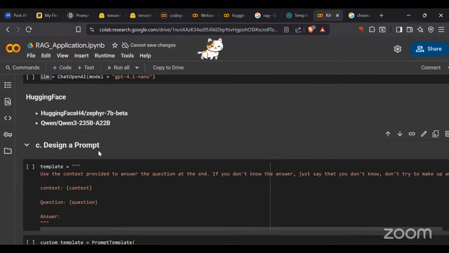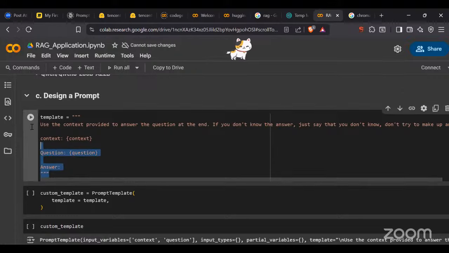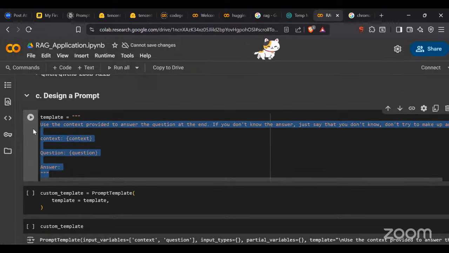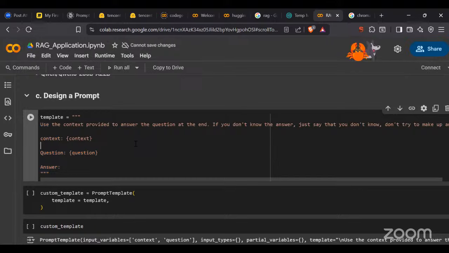Then after that, we designed a prompt template. I have designed a template, guys. Every model works on a template, always remember. The template is the format in which, if you give the input value, the model will generate the perfect output. So for that only, I'm going to design a prompt here. So here the template is basically: use the context provided to answer the question at the end.